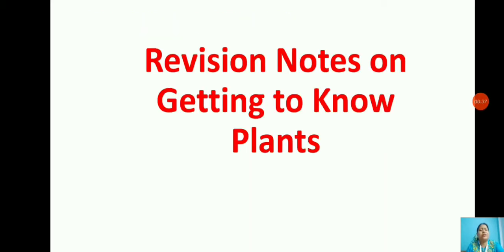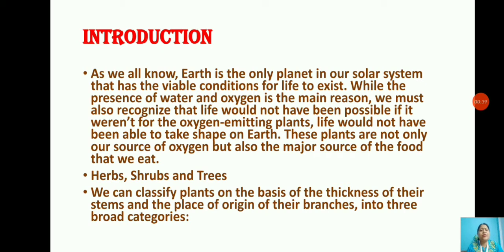Revision notes on Getting to Know Plants. Introduction. As we all know, Earth is the only planet in our solar system that has the viable conditions for life to exist. While the presence of water and oxygen is the main reason, we must also recognize that life would not have been possible if it weren't for the oxygen emitting plants. So you can see by this paragraph only, children, how important plants are. Okay, what is the importance of the plants?